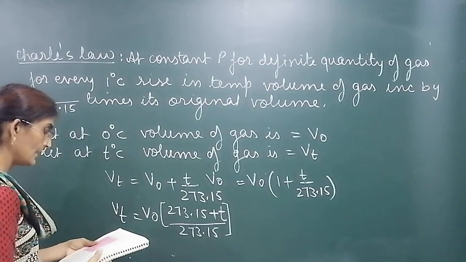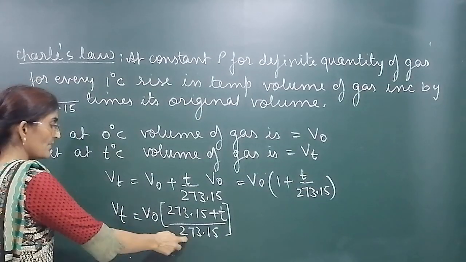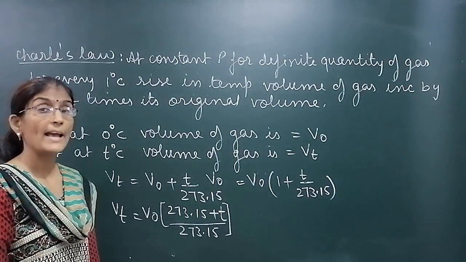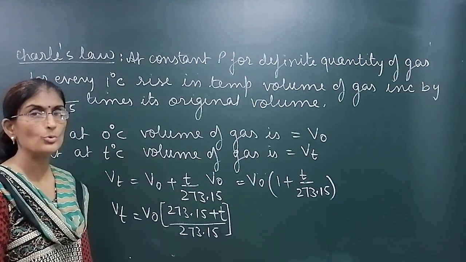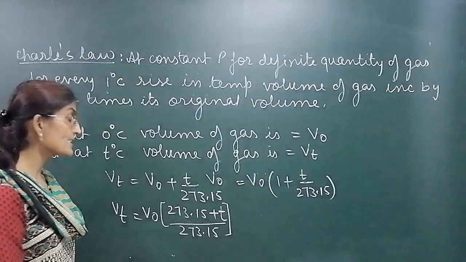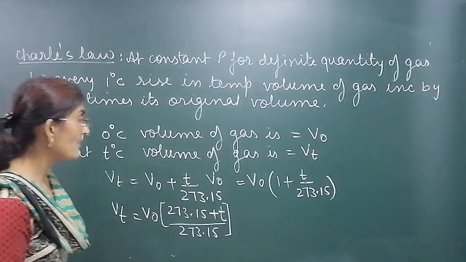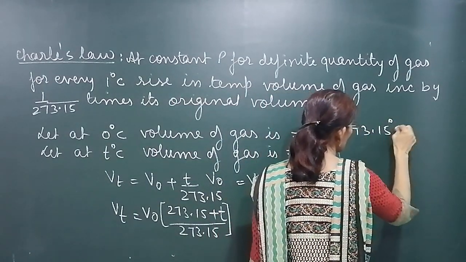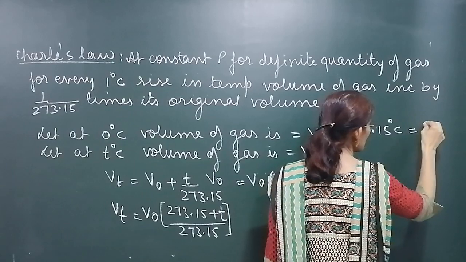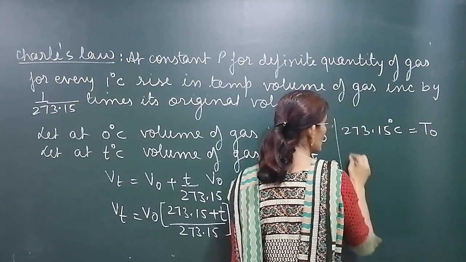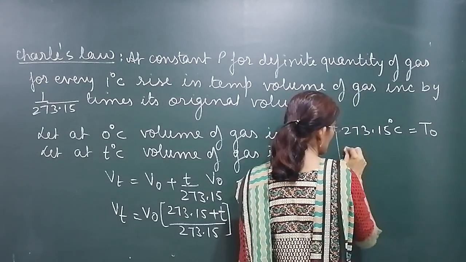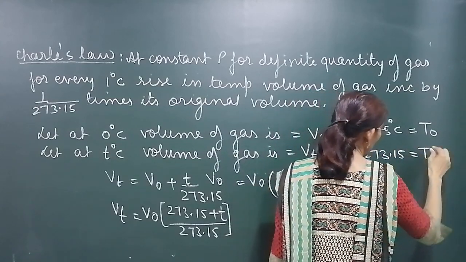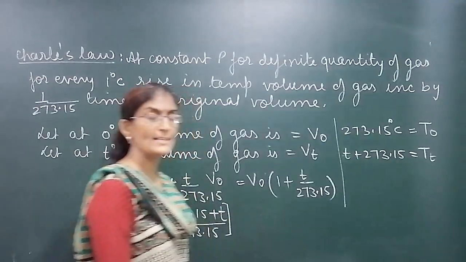Now, this temperature, 273.15 degree Celsius temperature, is called Kelvin temperature. I'll explain you in the next topic, what is Kelvin temperature. So 273.15 degree Celsius temperature is called absolute zero Kelvin temperature, and T plus 273.15 is called Kelvin temperature of degree Celsius, that is T.